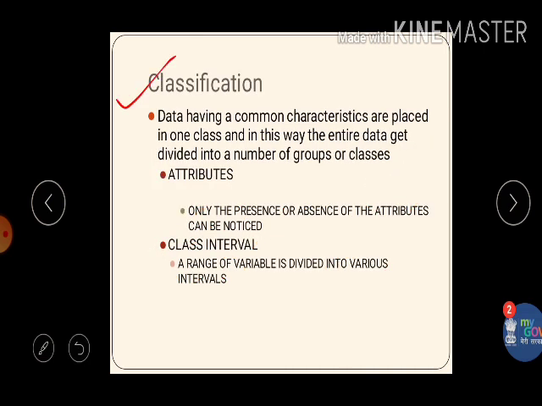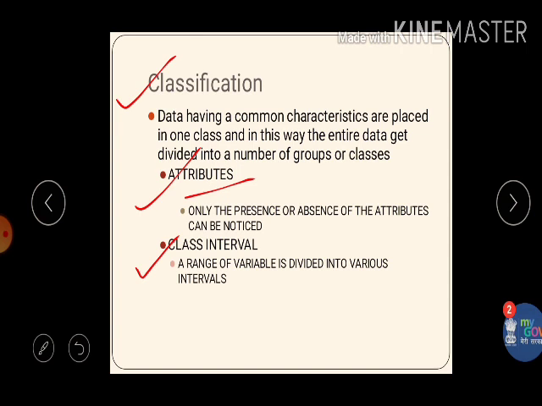Next step is classification of the data. Here we place the data into categories on the basis of common characteristics. The categories can be on the basis of attributes or on the basis of class interval. In attributes, we just measure whether a particular attribute is present or not. For example, I ask the respondents, are you in a job? Yes or no, right?